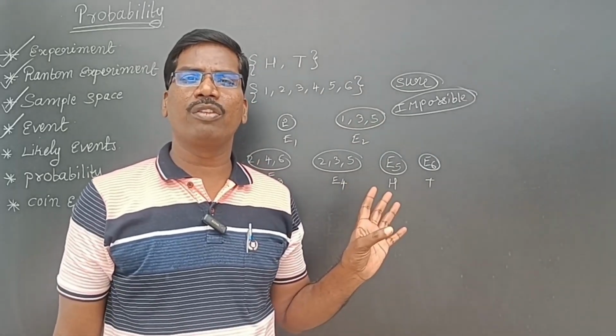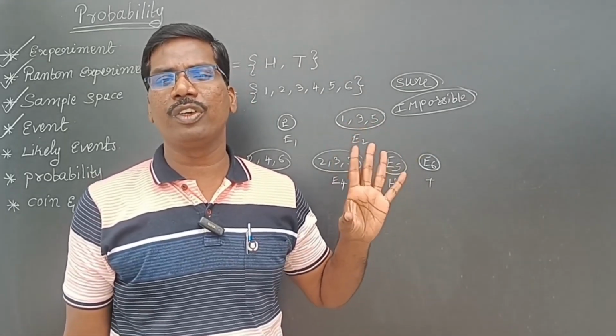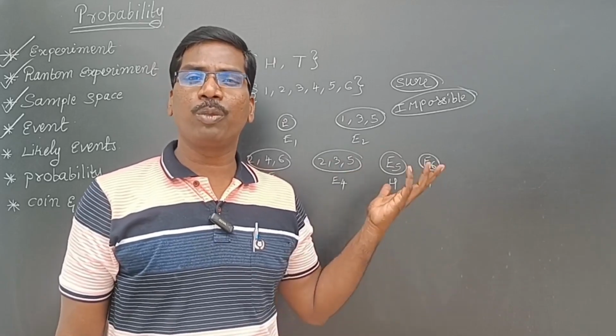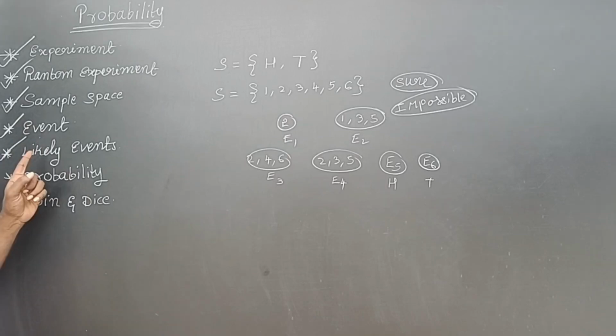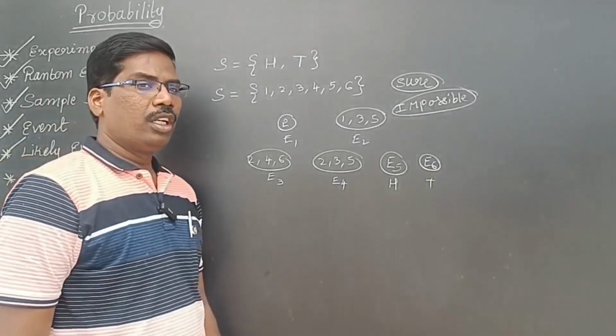I can get any number from 1 to 6. That is a sure event. I can get 7. That is an impossible event. Next, likely events.